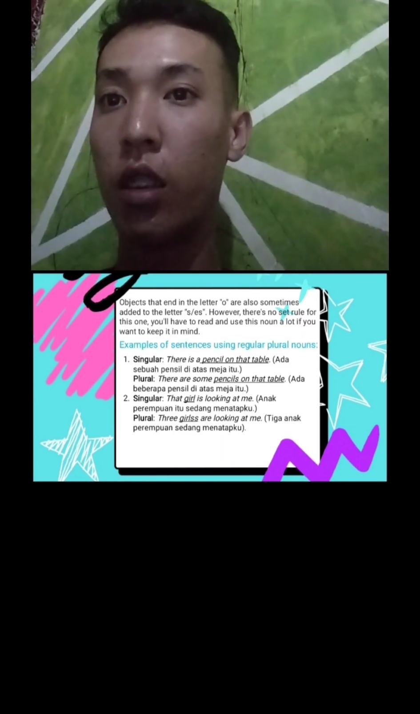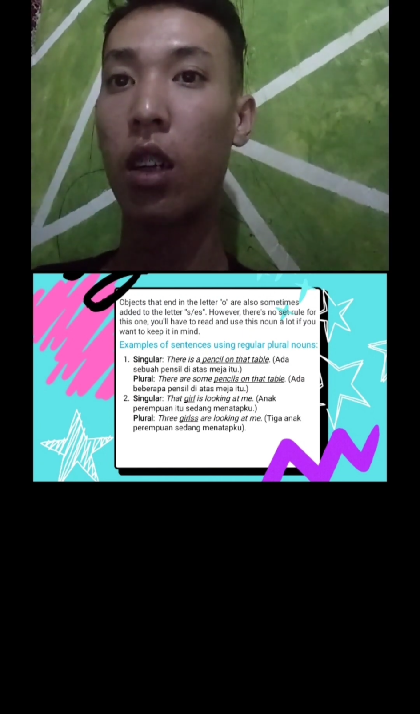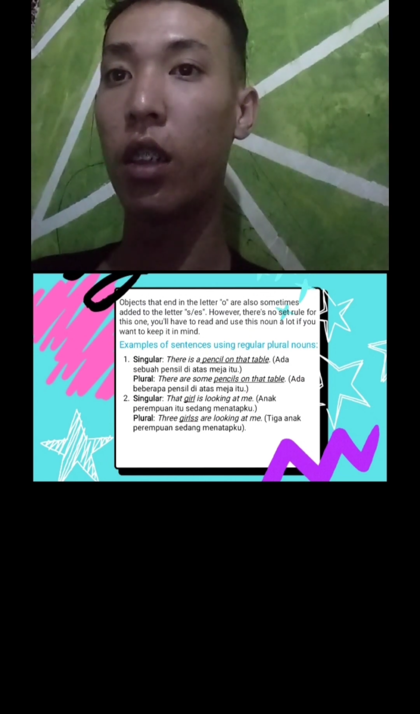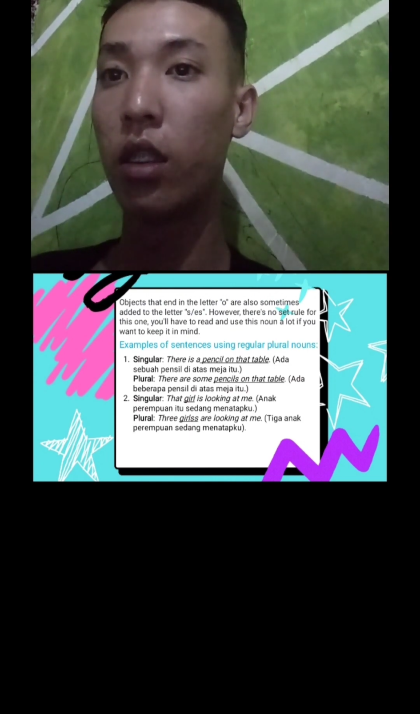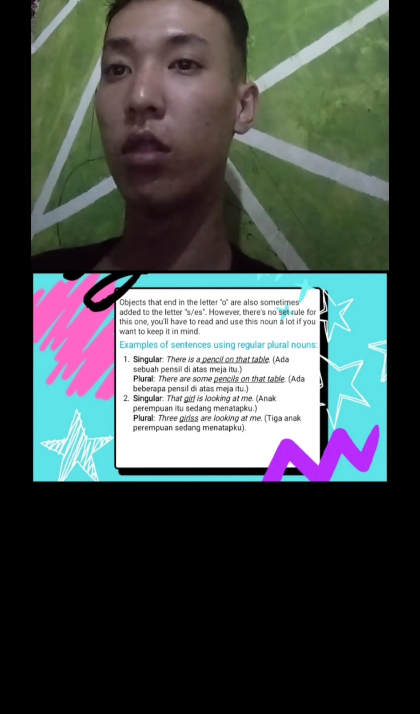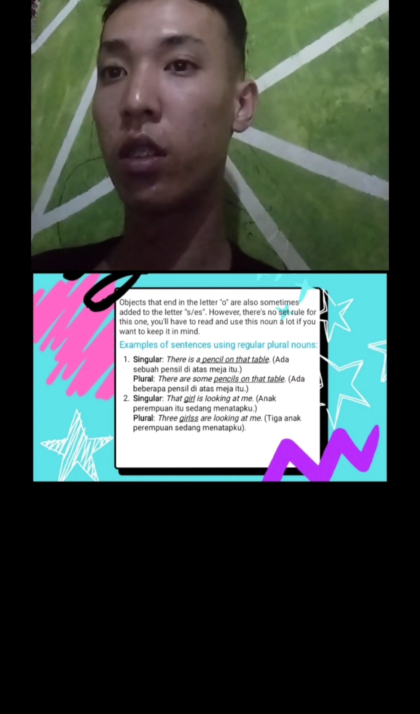Nouns that end in the letter o also sometimes add s and sometimes es. However, there is no rule for this one. You have to read and use these nouns, and all of them you want to keep in mind. Examples of sentences using regular plural nouns.